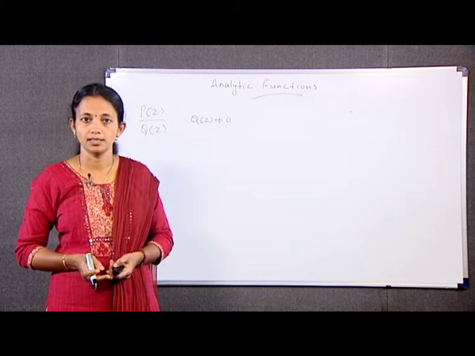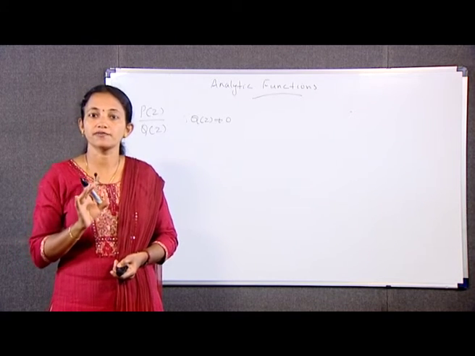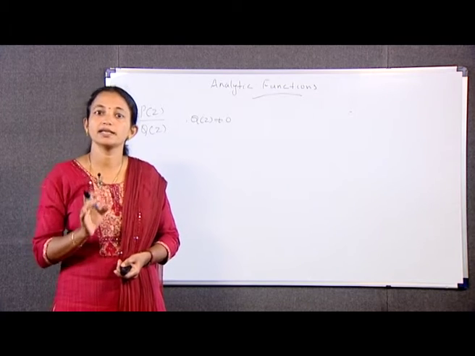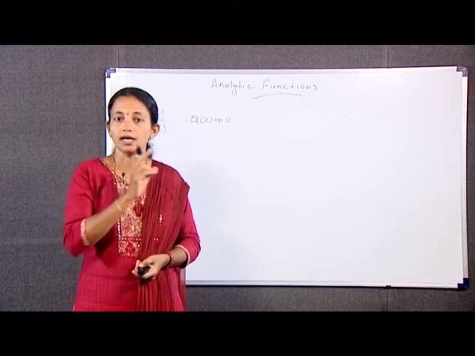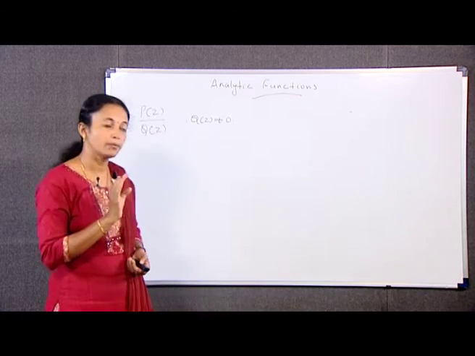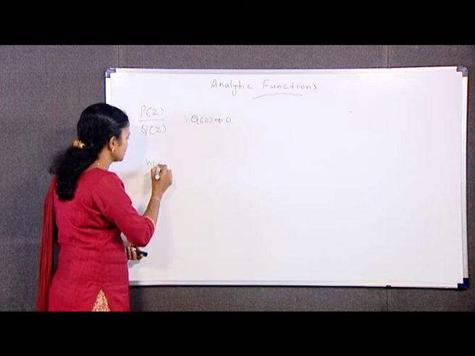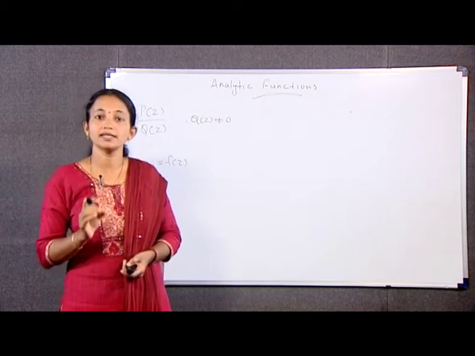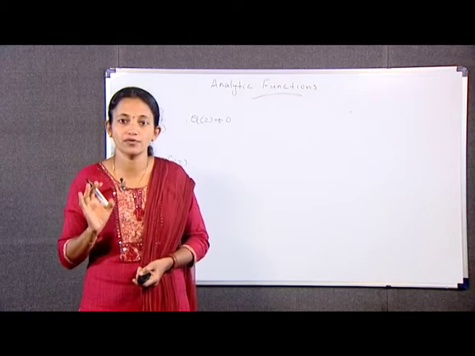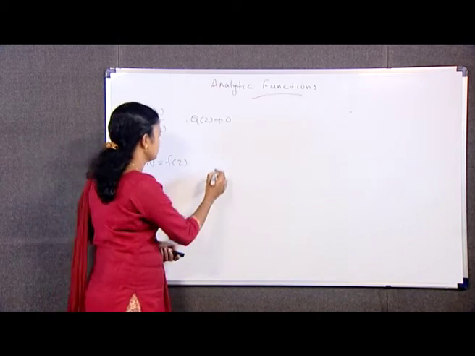More precisely, suppose that a function fz is analytic in a domain D and that the image of D under the transformation W equal to fz is contained in the domain of definition of a function GW.